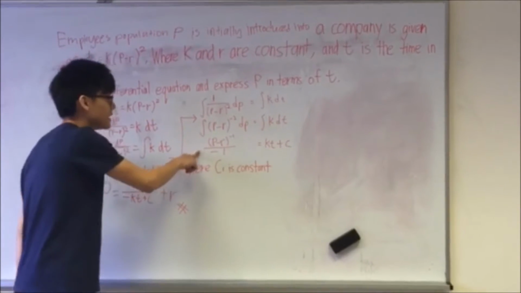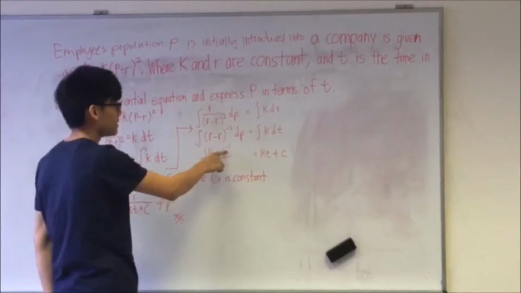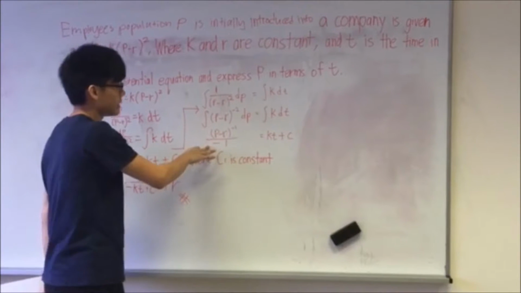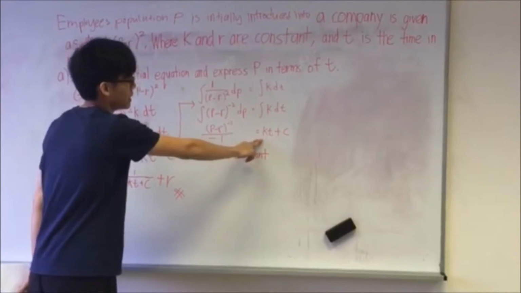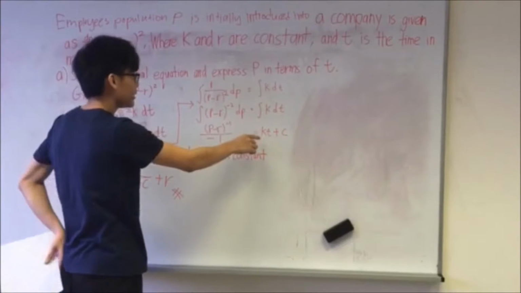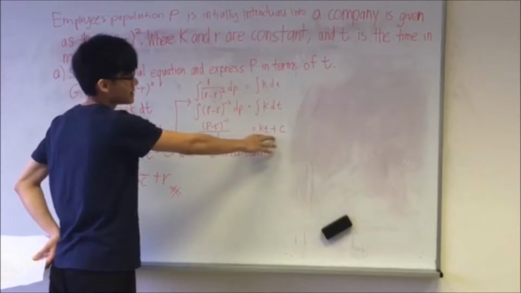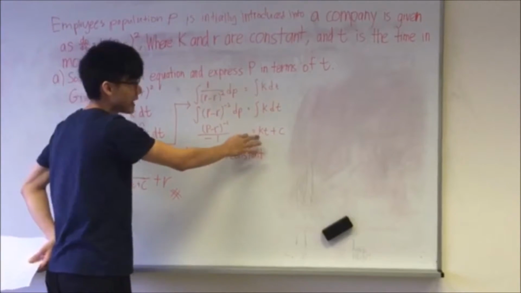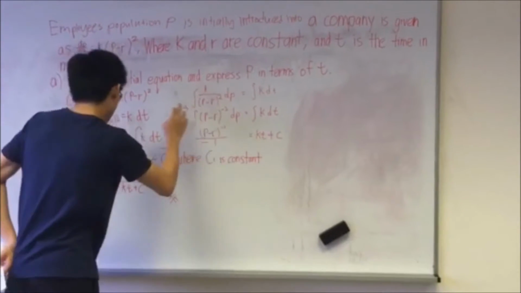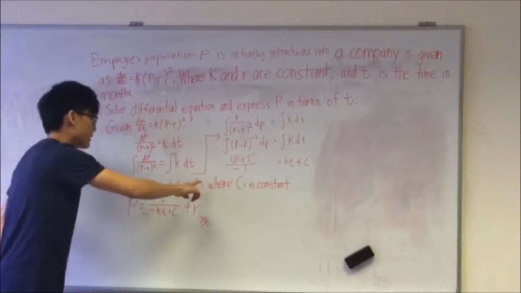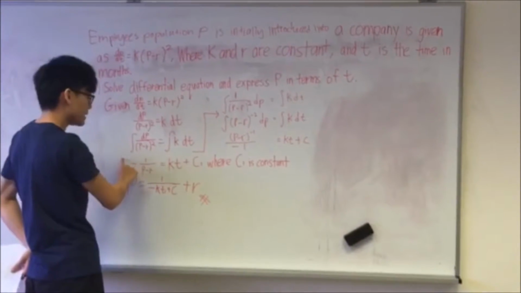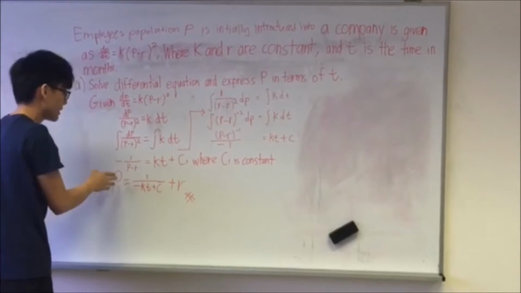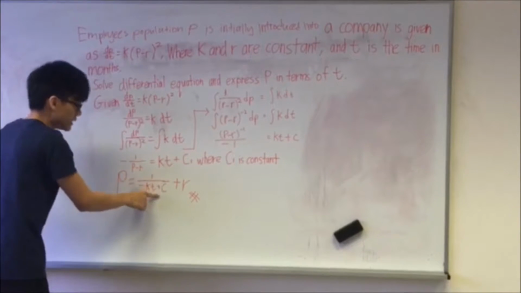So how do you go about integrating this? You add 1 to the power and divide by the new power. And for this, integrating k will give you kt plus c, as you are integrating k with respect to t, and k is a constant. So from here, we'll be able to get this statement, and with shifting of the values, we'll be able to express p in terms of t.